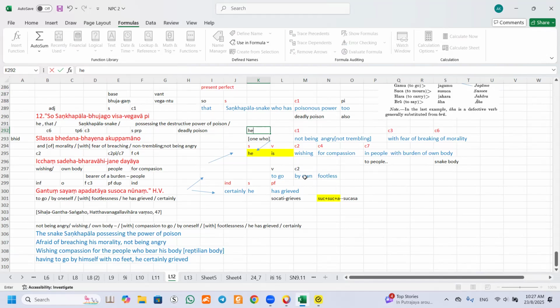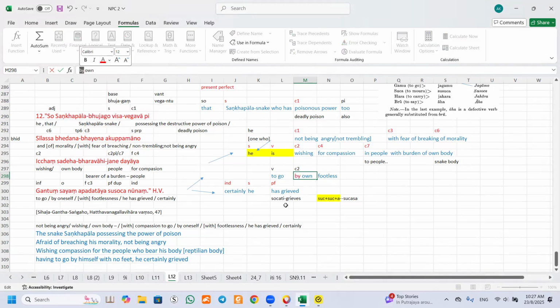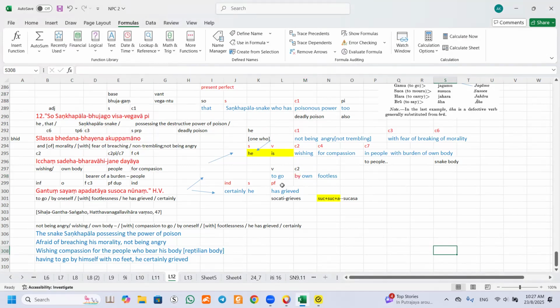So I have to put in by. The word by is not there. A lot of things are not there. Sometimes, when we want to put in a certain formation, okay, I have to put in this: to go by own footless. All right. Go now.